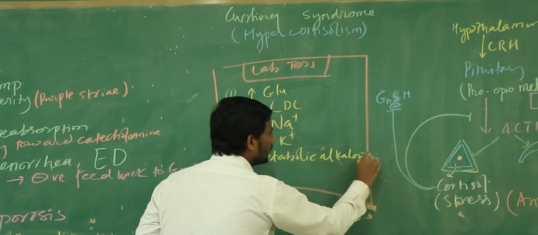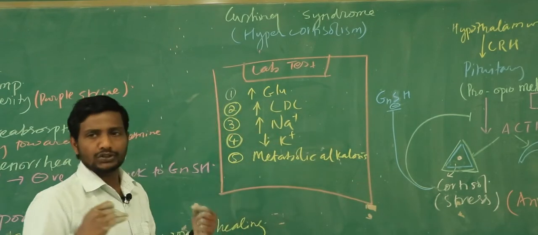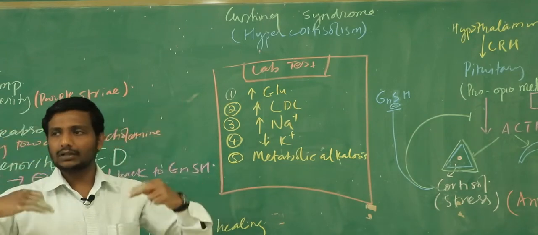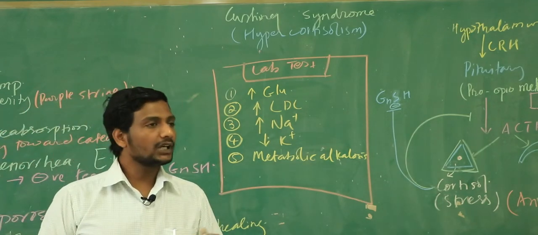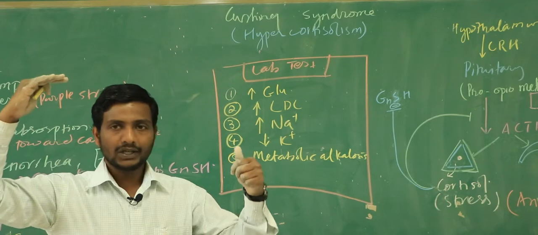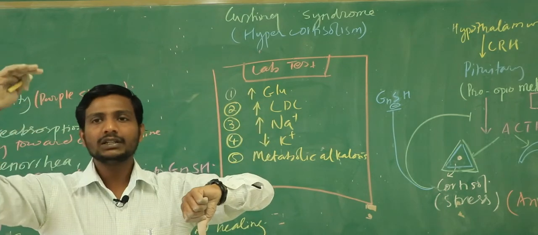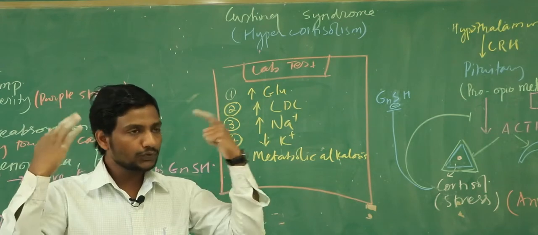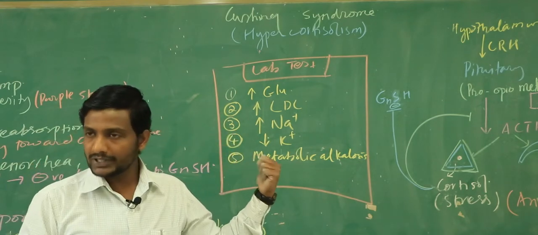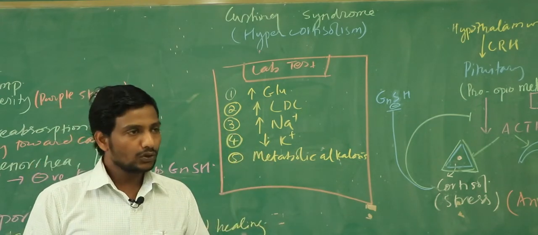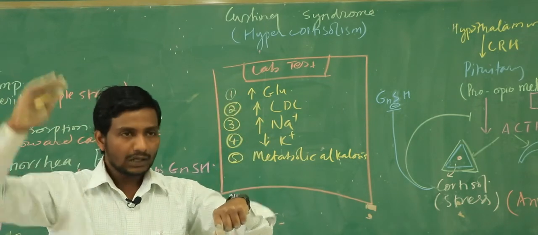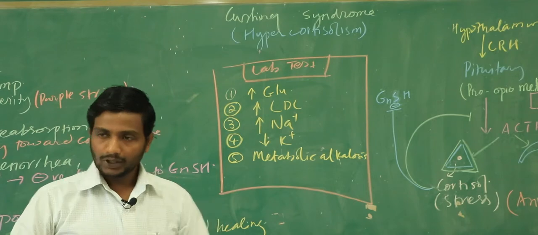right? Not always, but as a general rule, always keep in mind that potassium and acid-base status are in the same direction. If the patient gets hyperkalemia, the patient gets acidosis. If the patient gets hypokalemia, the patient gets alkalosis. Generally it happens, not always, it's not a rule, but just for your understanding, if the problem is in the adrenal gland, then it happens this way. So high potassium causes acidosis and low potassium causes alkalosis. Clear? Okay.